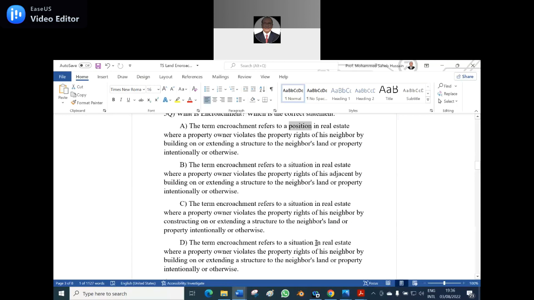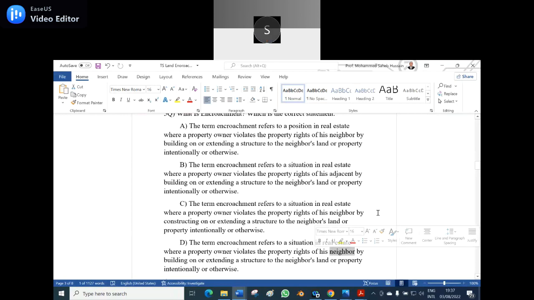Here I said adjacent. It is not adjacent, it is neighbor. Adjacent, distant are there. Constructing. And next, what about C? Building or extend, where did I make a change? Constructing.